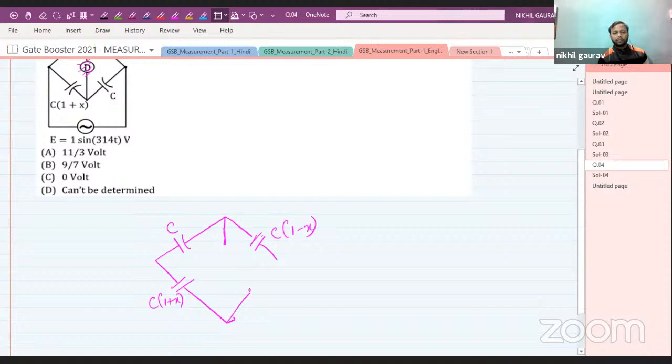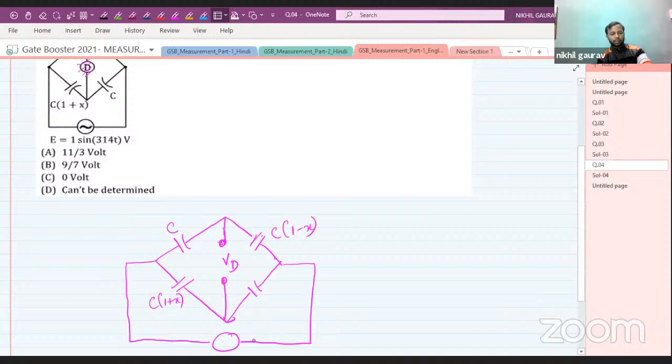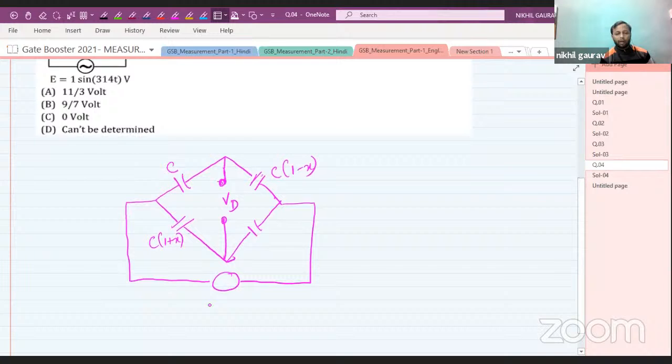Then here it is C, and this is your detector, which is VD, and one supply, which is E, whose value is given to us as E equal to 1 sin 314t volt. Okay, now see here, we need to find the detector voltage or maximum value of the detector.